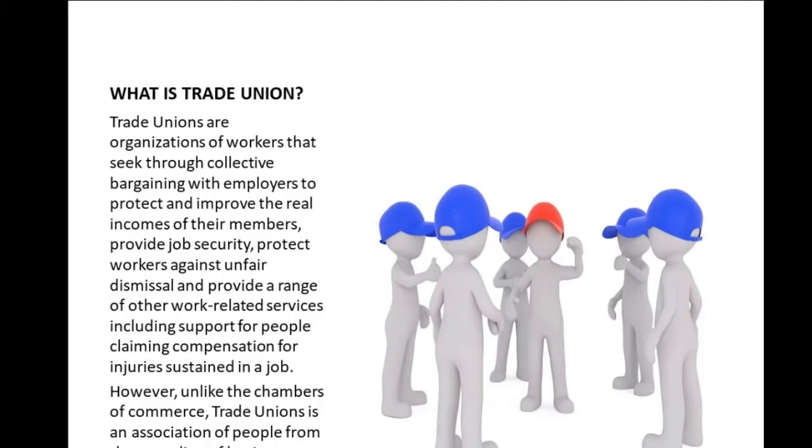Now, the first thing you need to know is, what is a trade union? From this you can see that trade unions are organizations of workers that seek, through collective bargaining with employers, to protect and improve the real income of their members, provide job security, protect workers against unfair dismissal, and provide a range of other work-related services, including support for people claiming compensation for injuries sustained in a job.